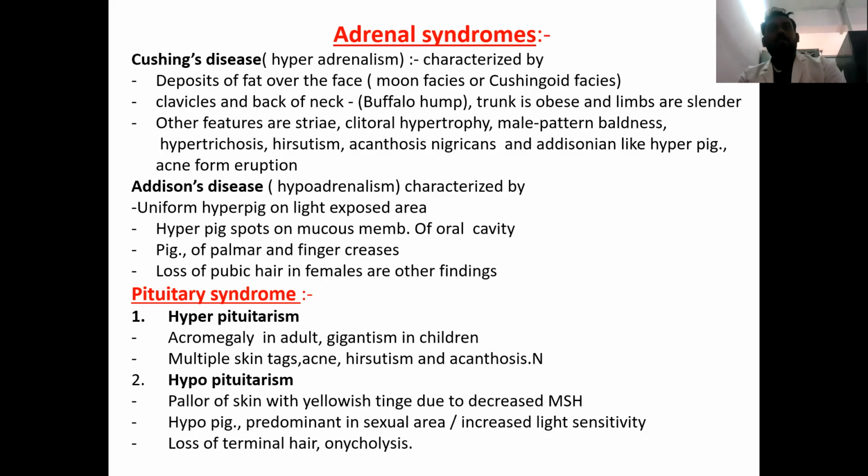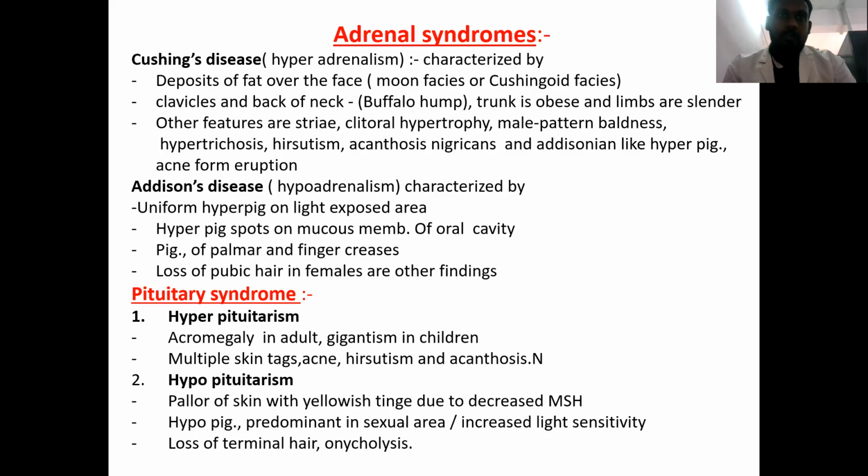Addison's disease or hypoadrenalism, on the other hand, will be characterized by uniform hyperpigmentation on the light exposed areas, and apart from that, there can be hyperpigmented spots on the mucous membrane of the oral cavity, and pigmentation of palms and palmar creases, and loss of pubic hair in females can also be seen in Addison's disease. Pituitary syndrome will generally present with hyperpituitarism, which will result in acromegaly and gigantism.